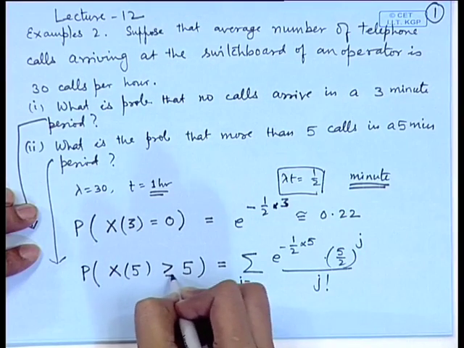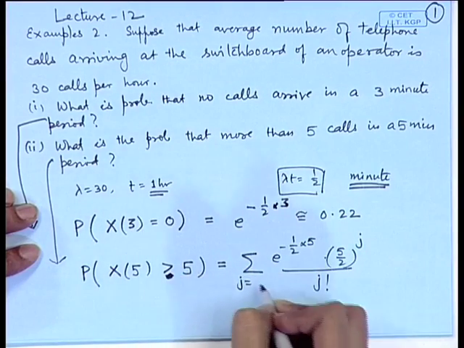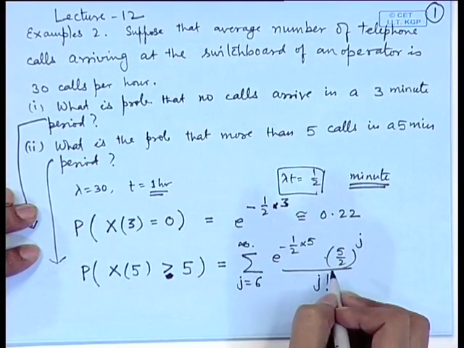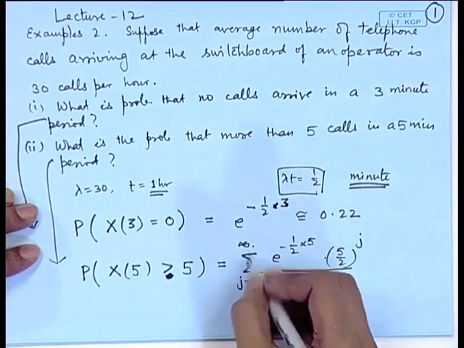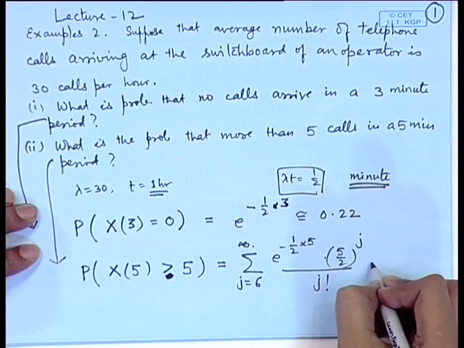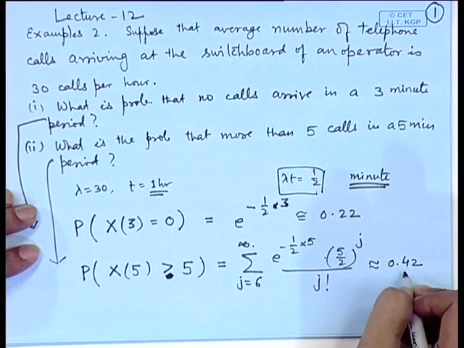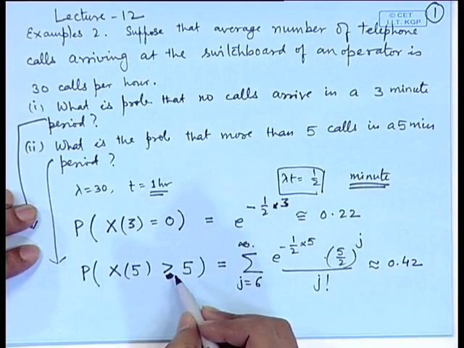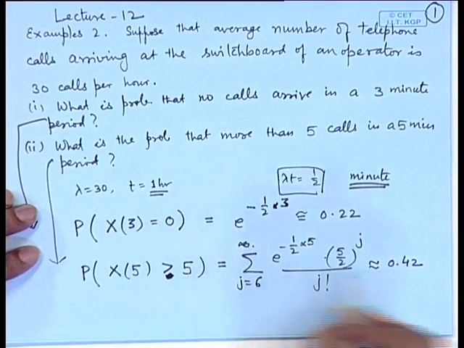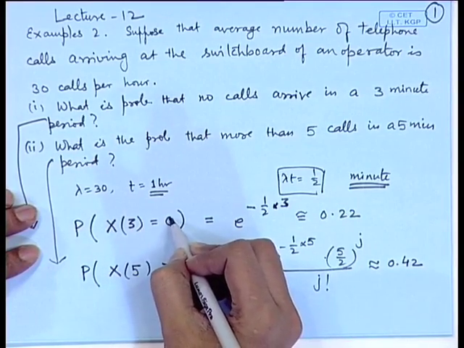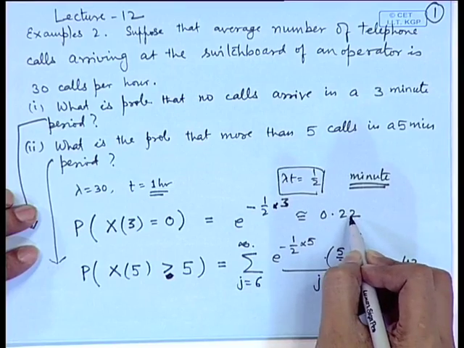We put strictly greater than here in place of greater than or equal to, so j is equal to 6 to infinity. From the tables or by calculation, it is approximately 0.42. So the probability that more than 5 calls will be received in a 5-minute period is 0.42, and the probability of no call being received in a 3-minute period is 0.22.